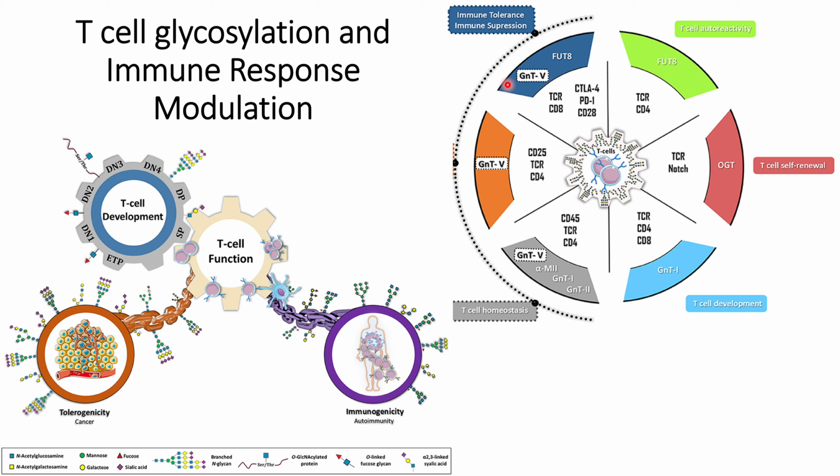This will lead to a high probability of T cell suppression by the cancer cells. So this is how the T cell glycosylation hallmarks have been identified so far, and how T cell glycosylation affects the immune response.